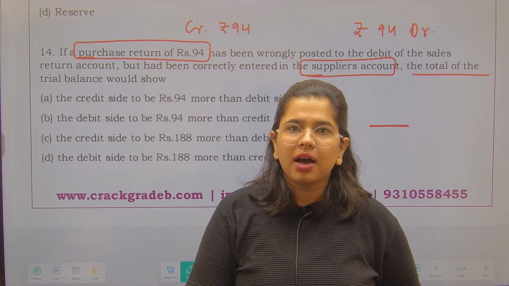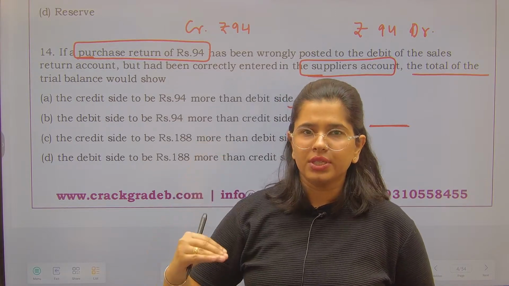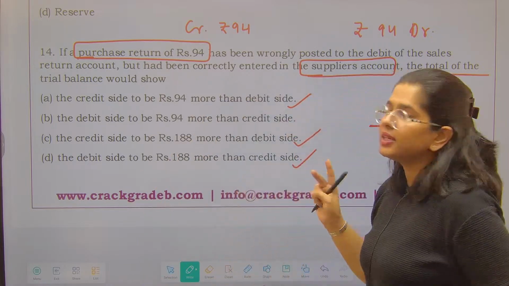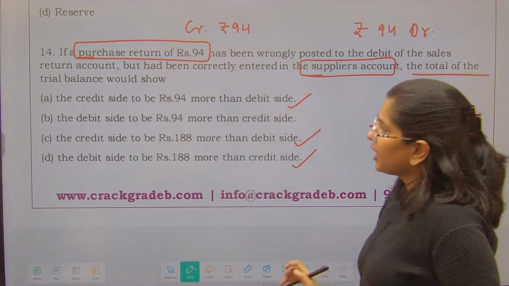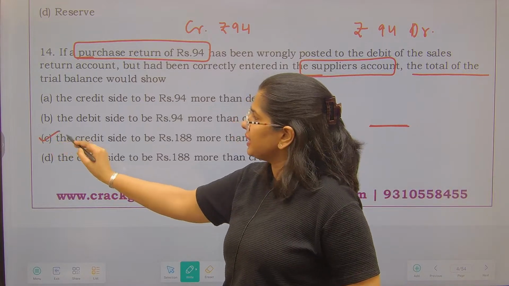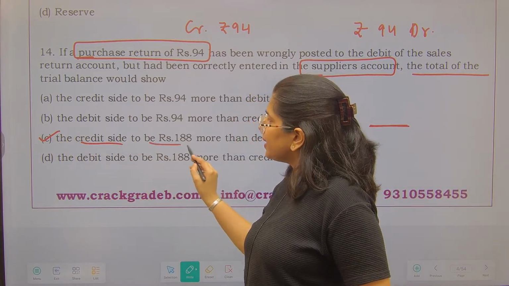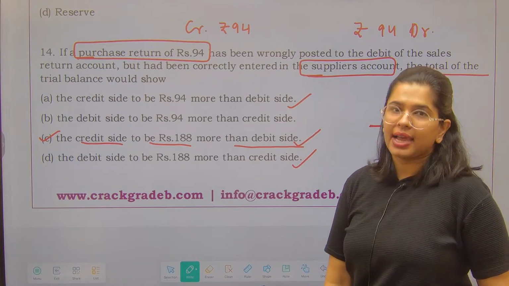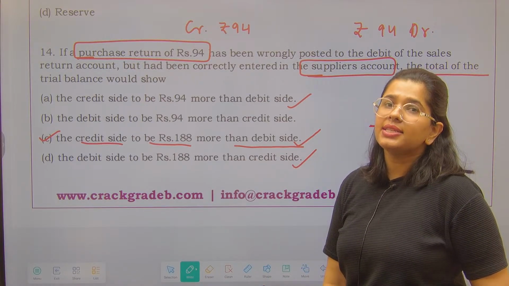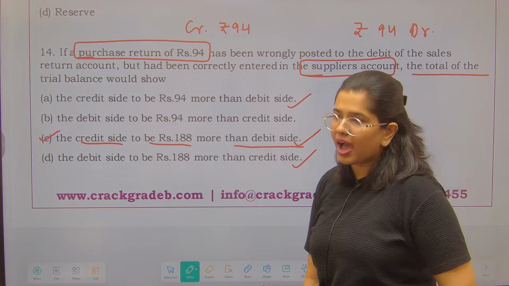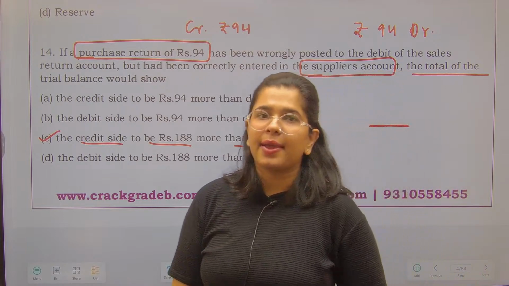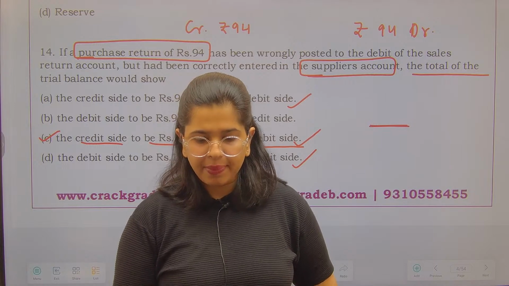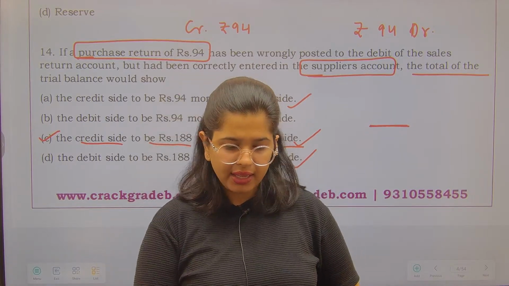That means instead of reducing it, you have increased it. So number one thing is there is going to be the double impact, right? And the correct option is option number C, that is credit side to be 188 more than the debit side. ठीक है, 188 ज्यादा हो जाएगा because you have not taken the impact of purchase returns into it. ठीक है, आपने purchase return का जो है impact नहीं लिया है.